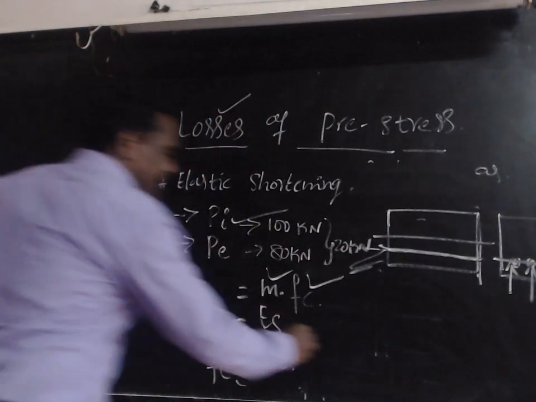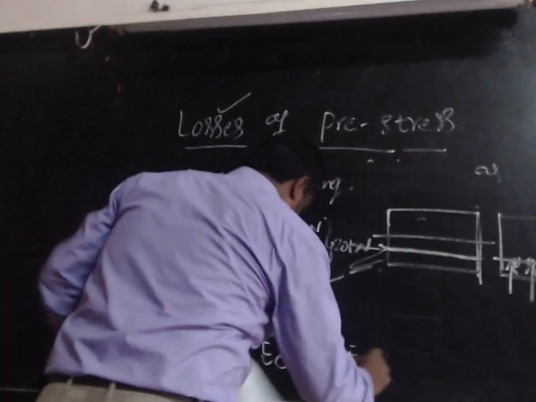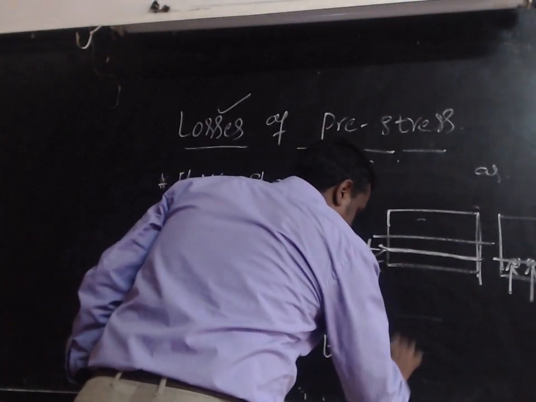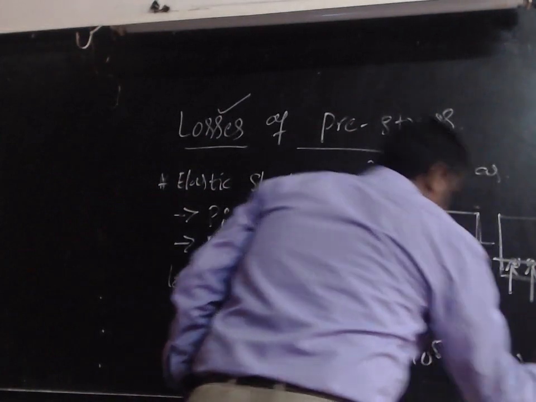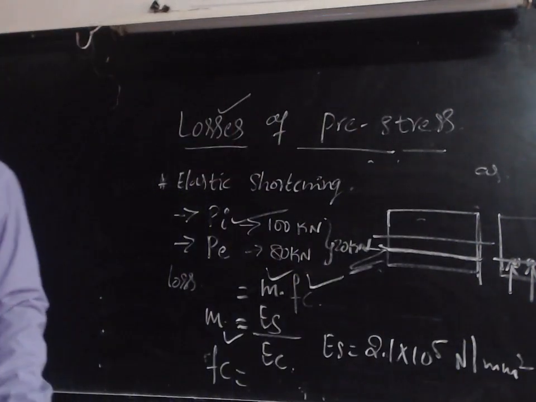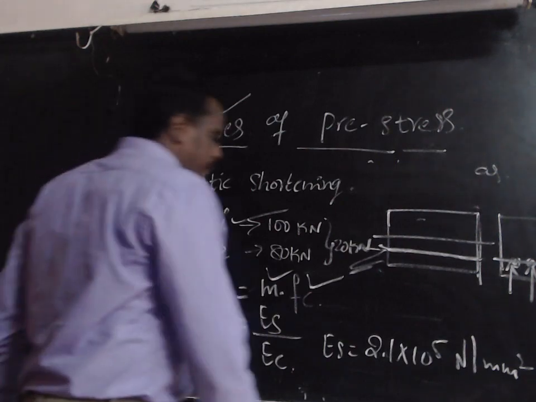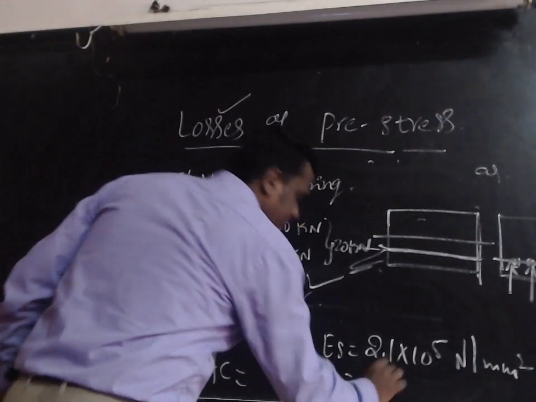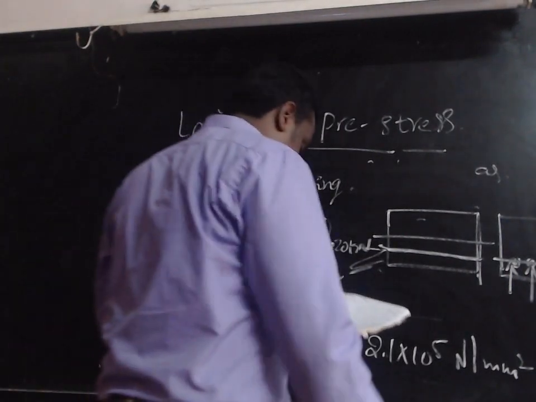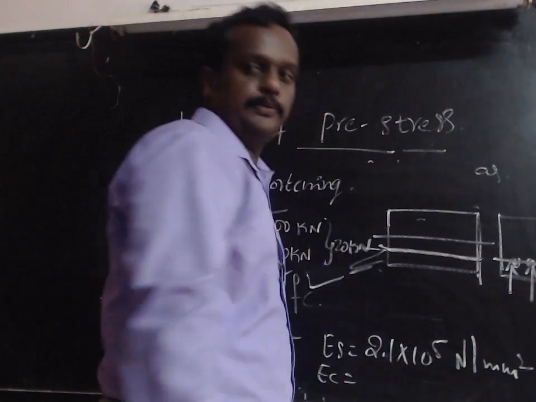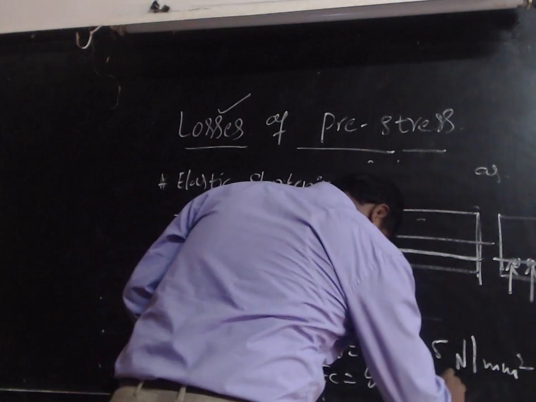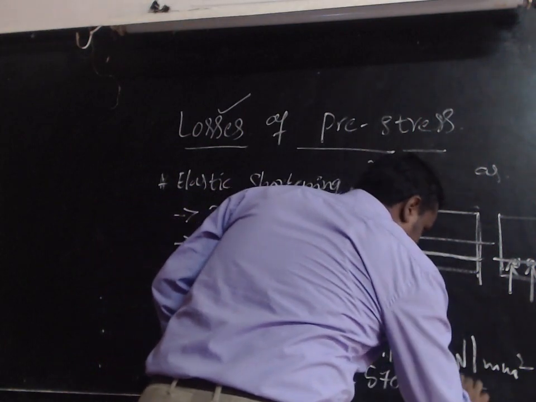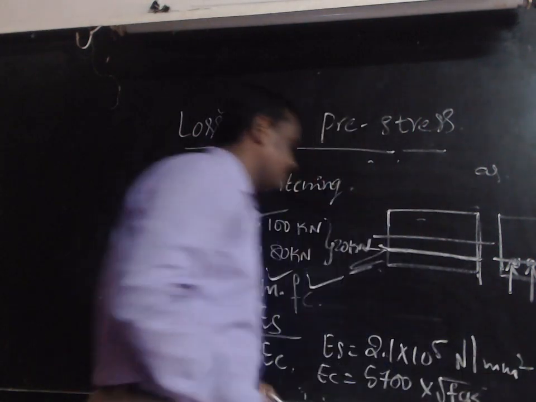Here Es is Young's modulus of steel. Already you know that value is 2 into 10 raised to 5 Newton per millimeter square, or 2.1 into 10 raised to 5 Newton per millimeter square, and Ec, that is Young's modulus of the concrete, is 5700 into square root of fck.